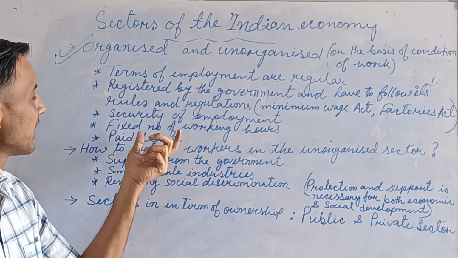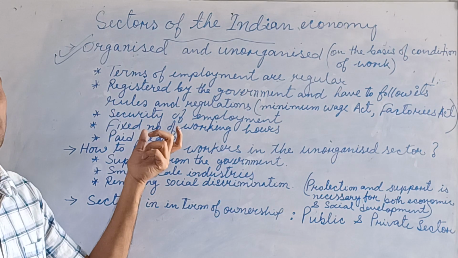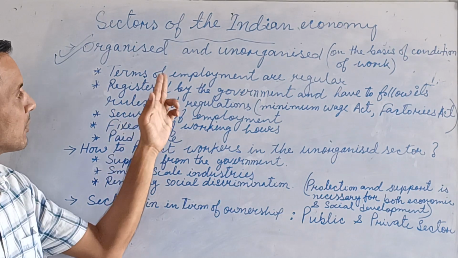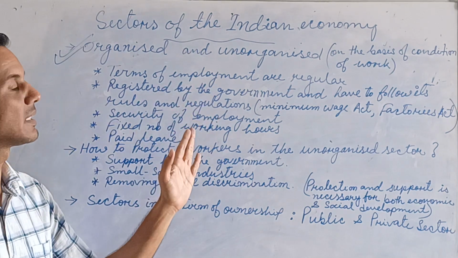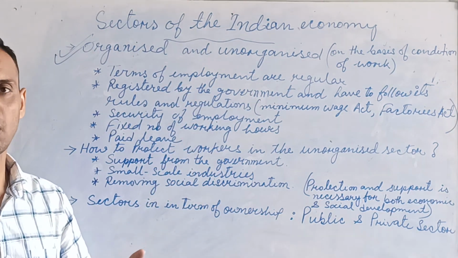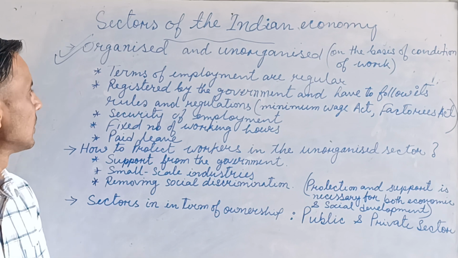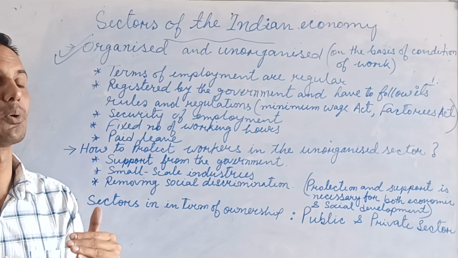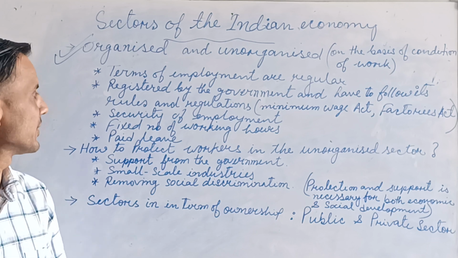These are the basic features of an organized sector. It means terms of employment are regular, they cannot suddenly terminate you, and it is registered by the government, so definitely they have to follow the rules and regulations.